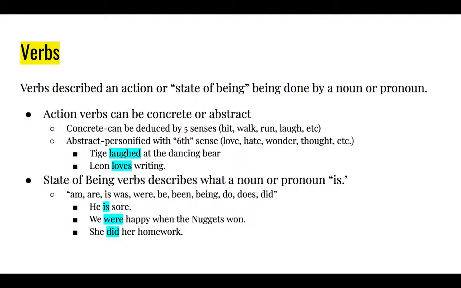If somebody's limping, we know that someone is sore. We were happy when the Nuggets won. Again, how do we know that we are happy? We're smiling. We're jumping up and down. She did her homework. Again, we can't see "did," but if you see a grade in the grade book, that's us knowing that you did your homework because I gave you a grade for it. That's what be verbs do, is that they just show what something is or was.